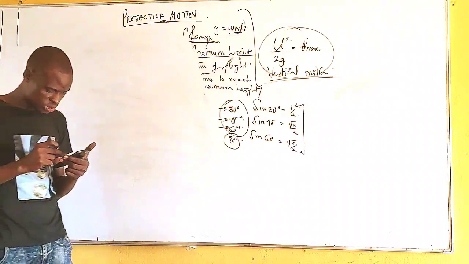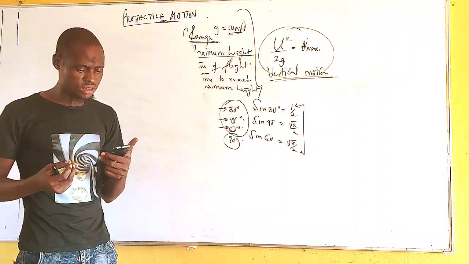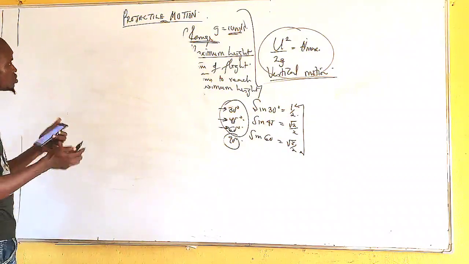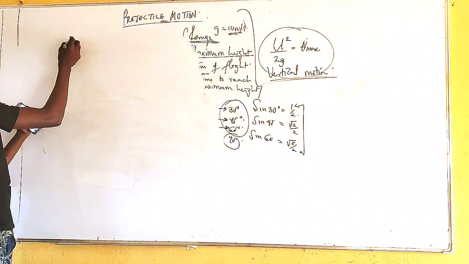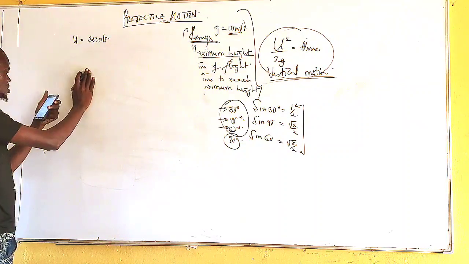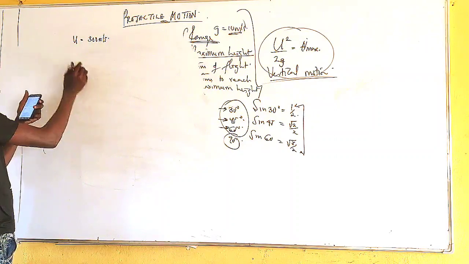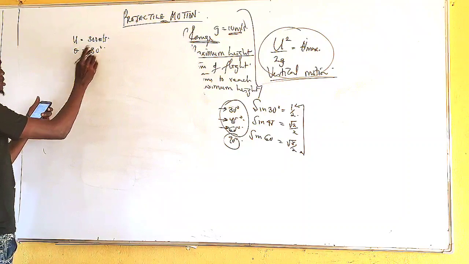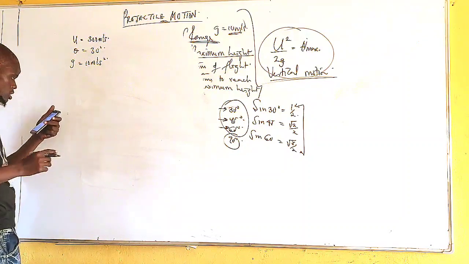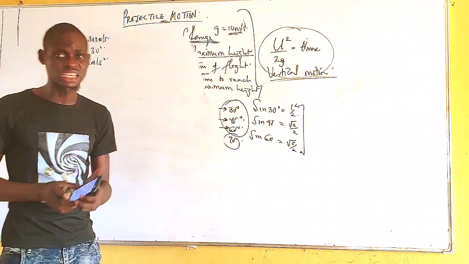Now, I think I have this question here. It says, a projectile is fired from the ground level with a velocity of 300 meters per second at an angle of 30 degrees. The velocity of firing, that is my initial velocity, is 300 meters per second, and then at an angle of 30 degrees, theta is equal to 30 degrees, and then g is constant at 10 meters per second squared. Now, calculate the time taken to reach the maximum height.